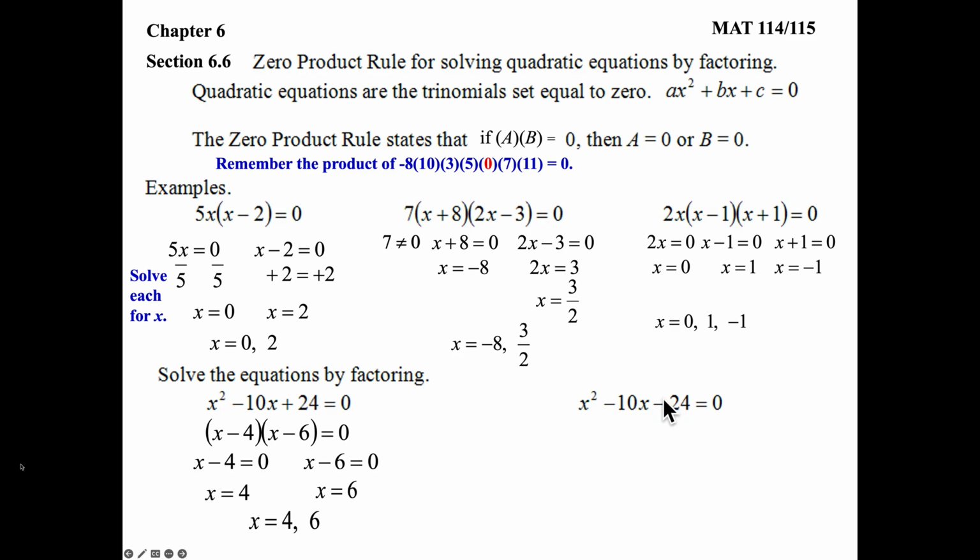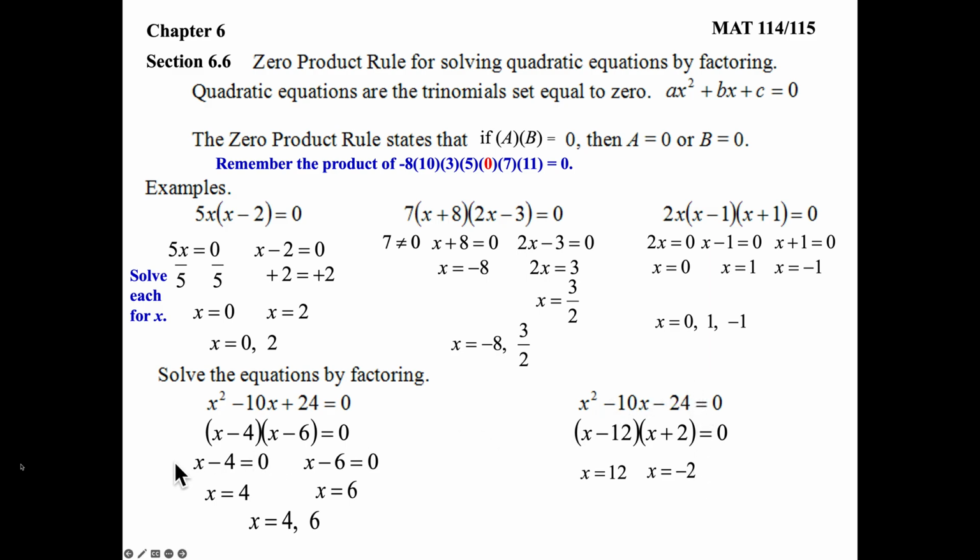Okay, just changed it to a minus sign. Okay, what two numbers multiply to be 24 and subtract to be a 10? I think we saw this before, 12 and 2. The 12 is the minus, the 2 is the plus. Set them both equal to 0. X equals 12, x equals negative 2.